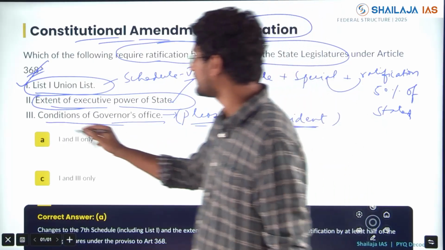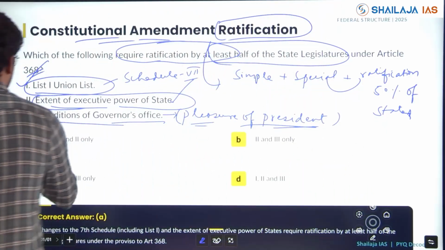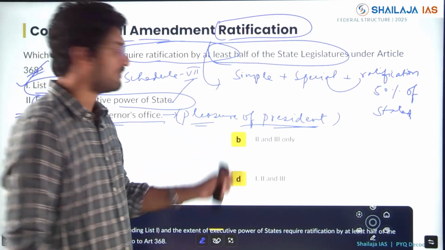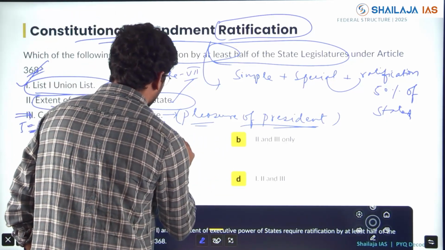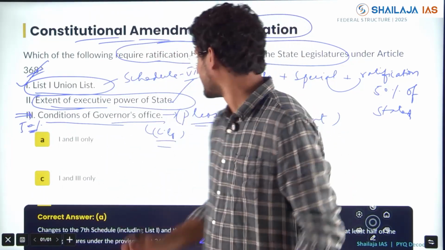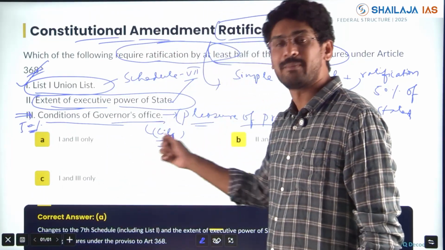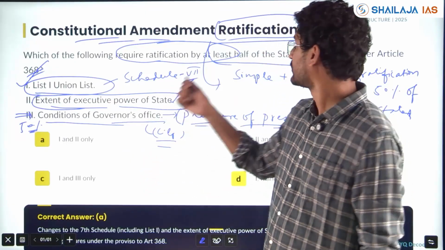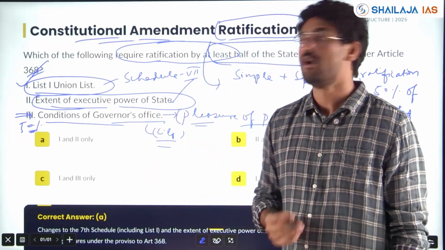But no, it does not require 50% of states ratification. Why? Central government has direct control over appointments, terms and conditions of governor's office. So, he works under pleasure of president, that is central government can directly take executive action. So, it doesn't require ratification of half of states.